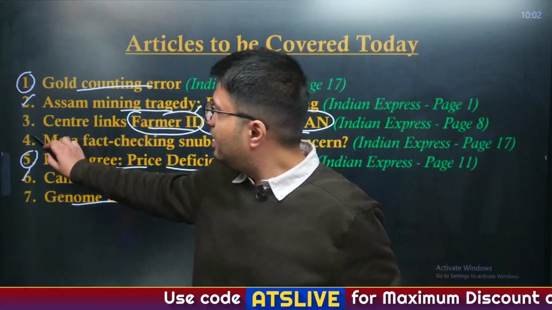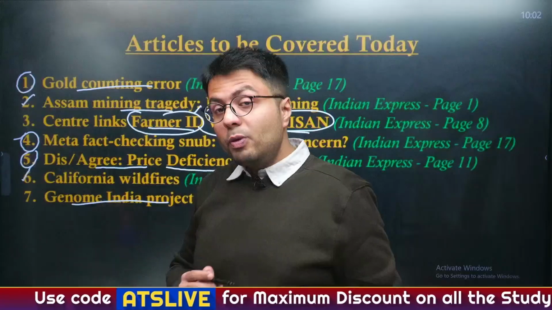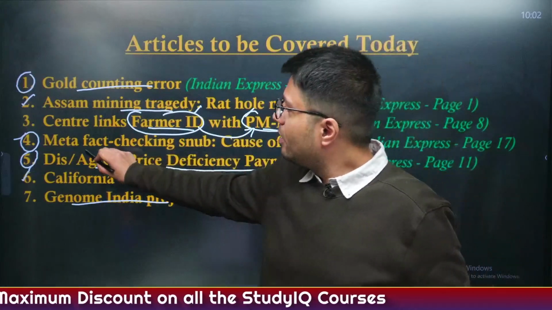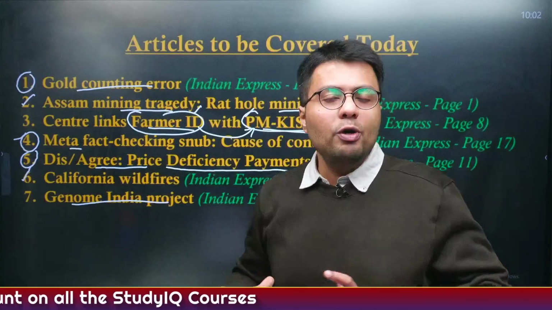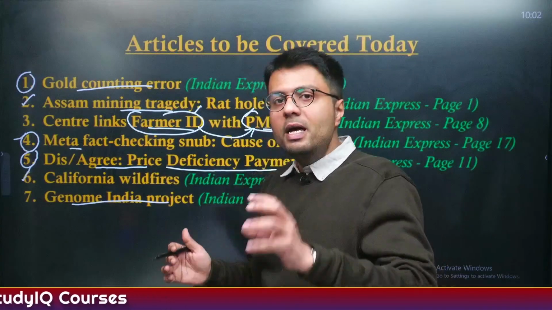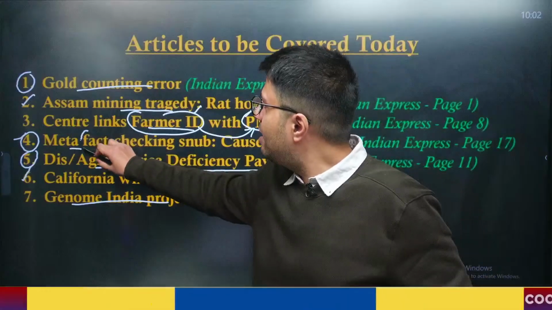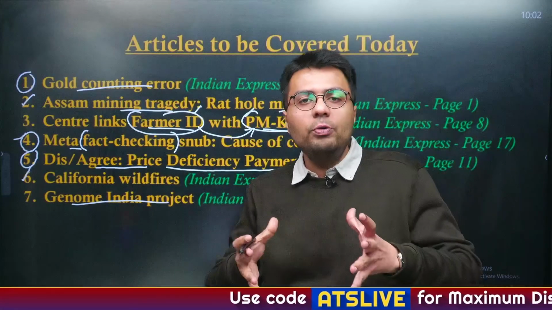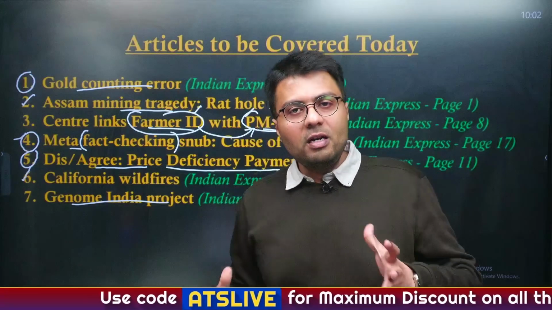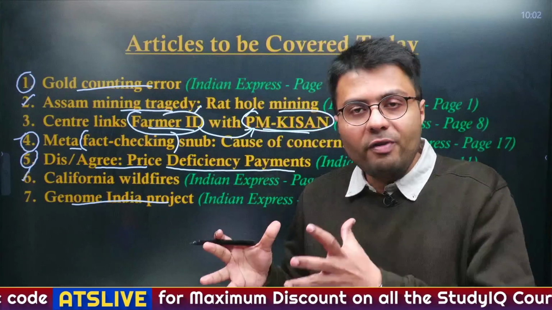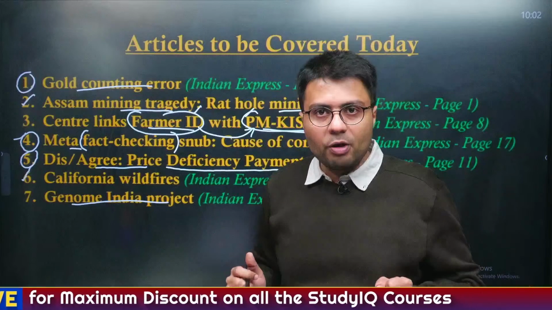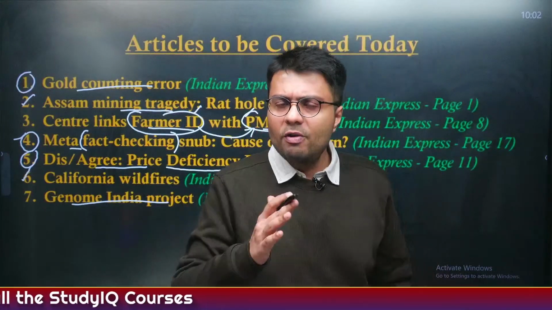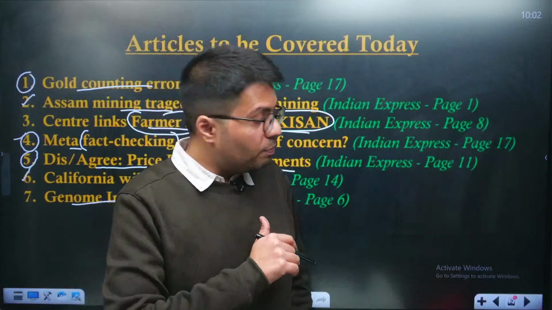Also, there is an article important from GS1 society perspective, as this article highlights that the Meta, which is a parent company of Facebook, WhatsApp and Instagram, has decided to do away with the fact-checking unit that it has created and rather move away to a more decentralized and a community participatory fact-checking process called community notes. So we'll try to understand all of these important articles from our today's newspaper perspective.